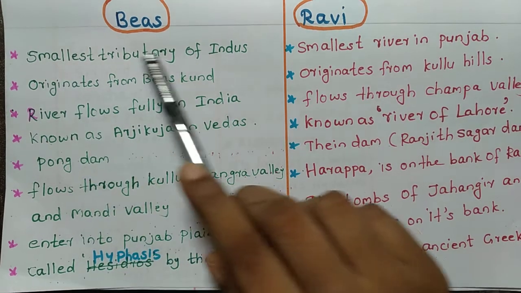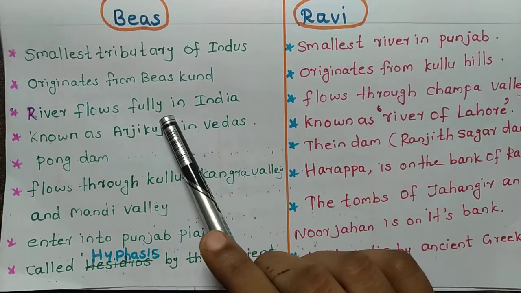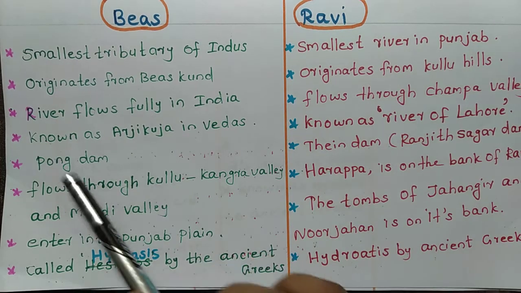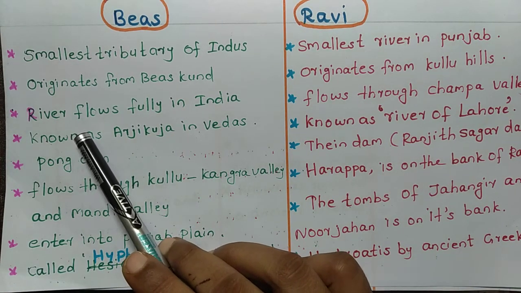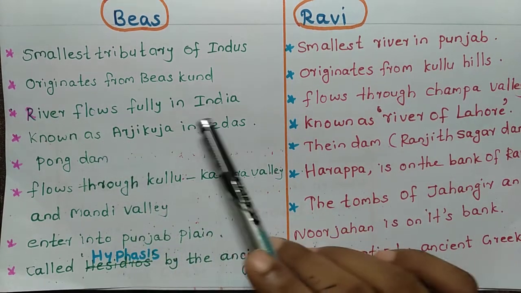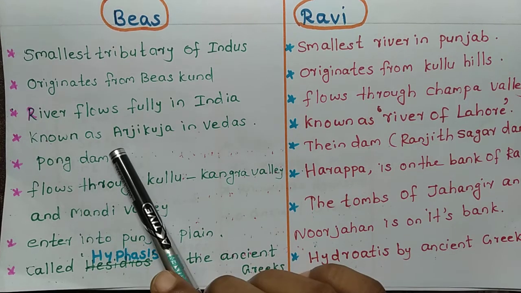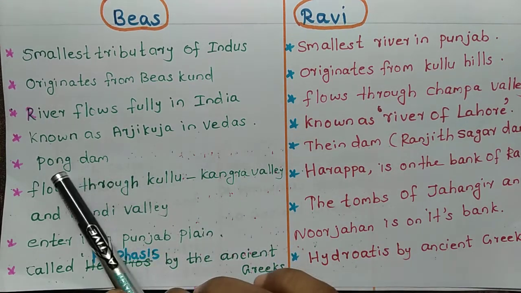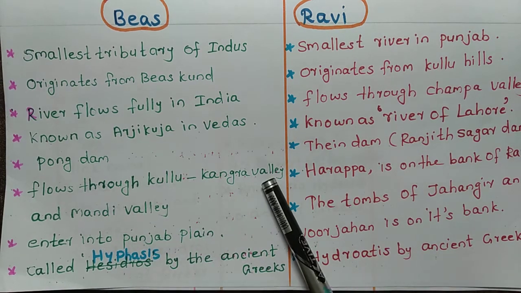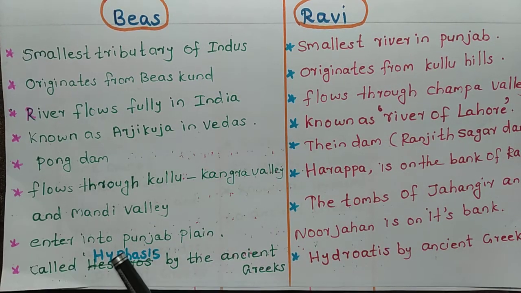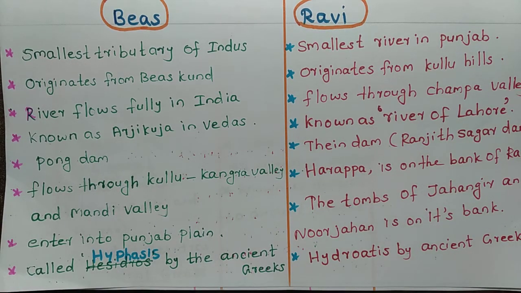So, this is the smallest tributary of Indus, originating from Beas Kund. The river flows fully in India. That is, among the tributaries of Indus, the only river that flows fully in India. And it is known as Arjikuja in Vedas. And Pong Dam is built across river Beas, which flows through Kulu Kangra Valley and Mandi Valley, and enters into Punjab plain. It is called Hyphasis by ancient Greeks.